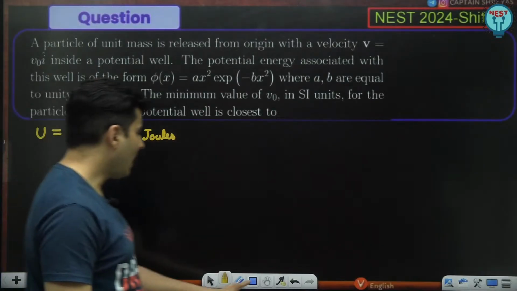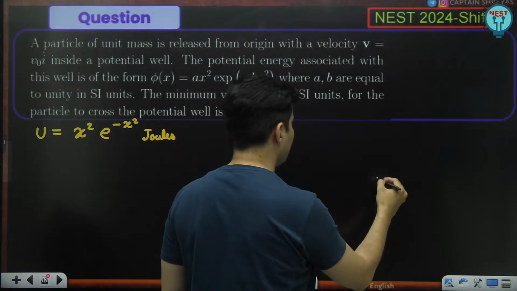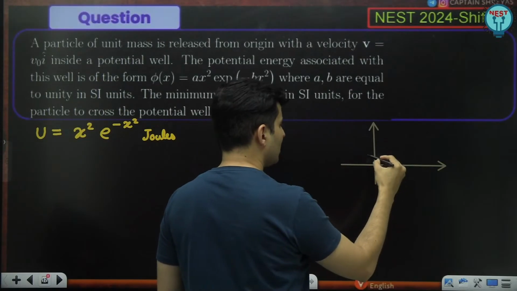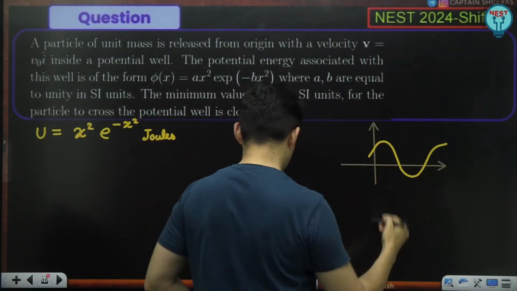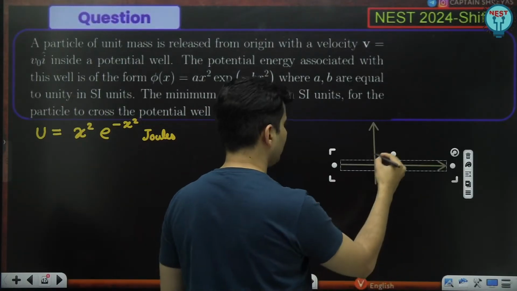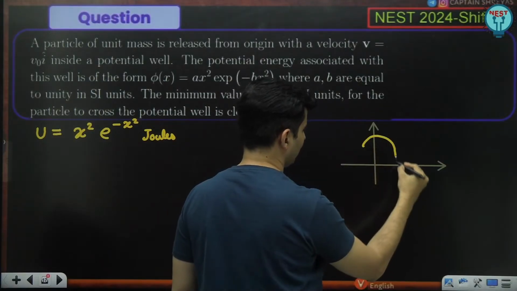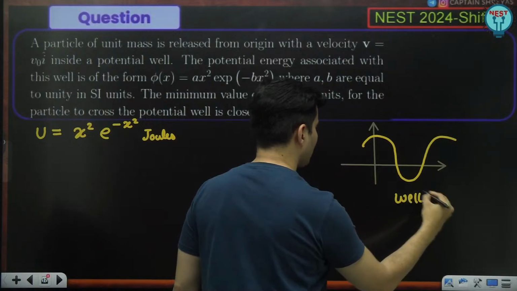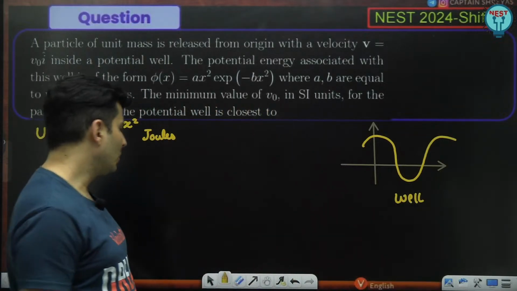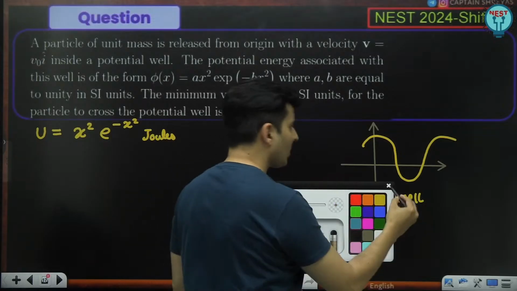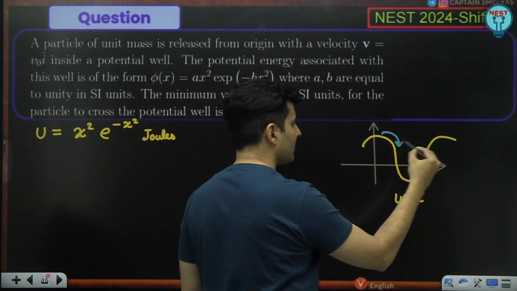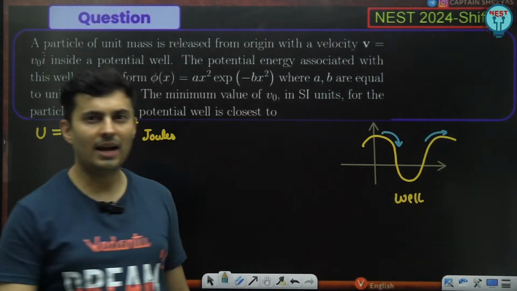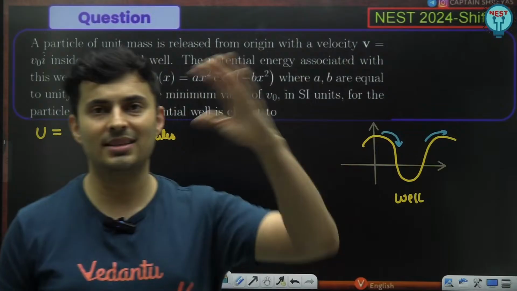When you have a potential well, it doesn't matter what that equation is. If you have a potential well, this is basically a well. So if you want to cross that well, you should have some bare minimum energy to cross that well.